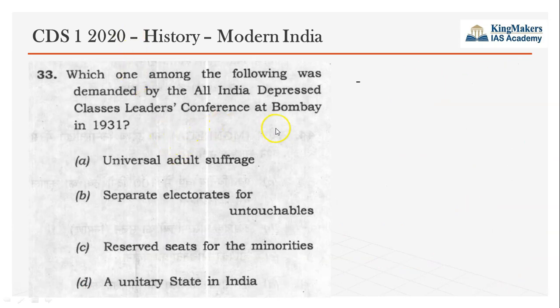So the next question, which among the following was demanded by All India Depressed Class Leaders Conference, Bombay in 1931? You can easily guess this question because it was All India Depressed Class Leaders. Generally we used to remember Baba Saheb Ambedkar. In that time he was demanding a separate electorate for the untouchables or the depressed classes. Based on the resolution and demand made in this Bombay conference only, Baba Saheb Ambedkar represented these wishes in the round table conference also. In round table conference also he demanded the separate electorate.